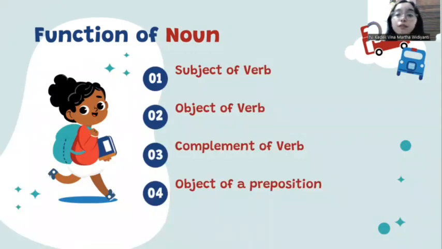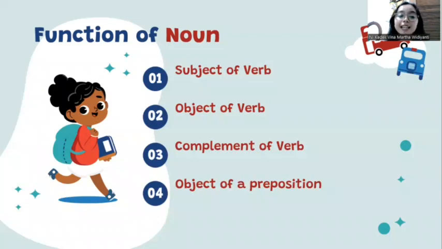The first is subject of verb. For subject of verb, the example is: the man buys a flower. So the man here is the subject of the verb. And then object of verb, for example: a flower is bought by a man. So it's a noun as object of verb. And then complement of verb, for example: John is a winner. So that is an example of noun as complement of verb.